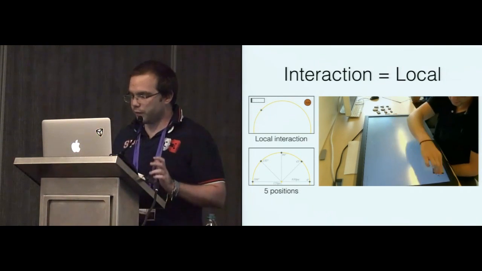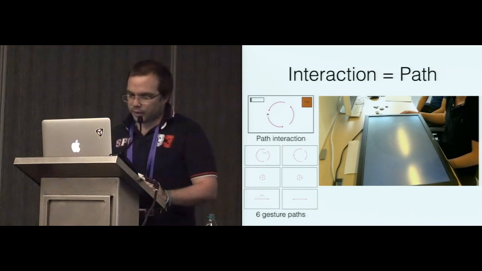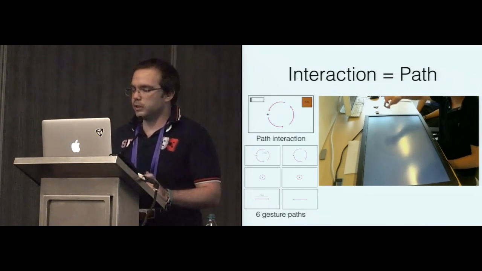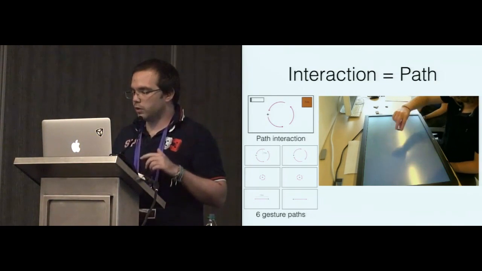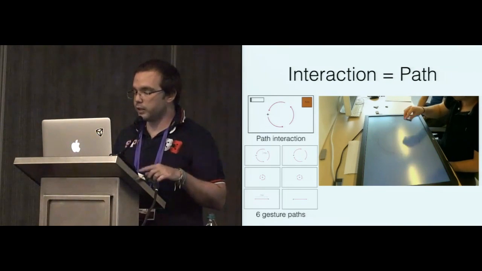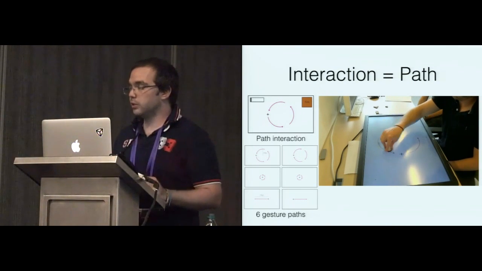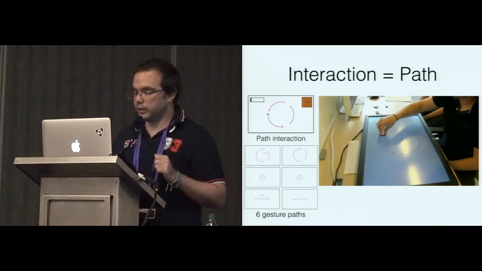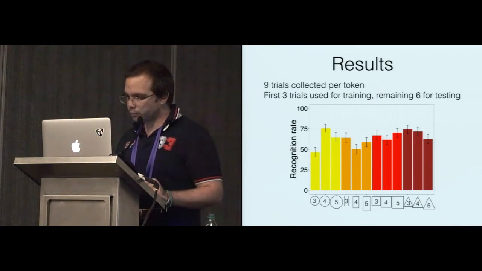We consider 5 different locations. In the third interaction, participants must hold the token on a cross and then follow a path indicated by purple arrows while holding the token. We consider 6 different gesture paths in this interaction.